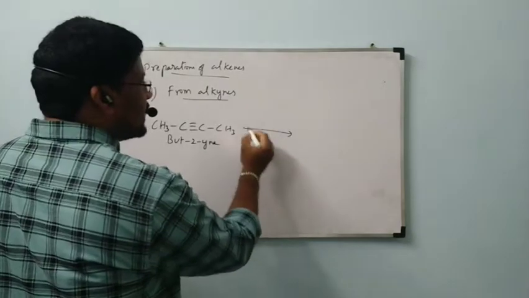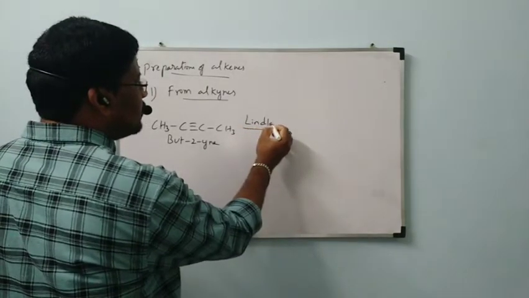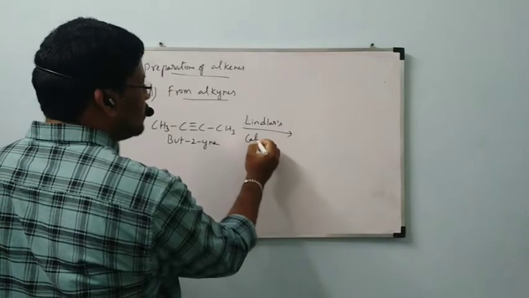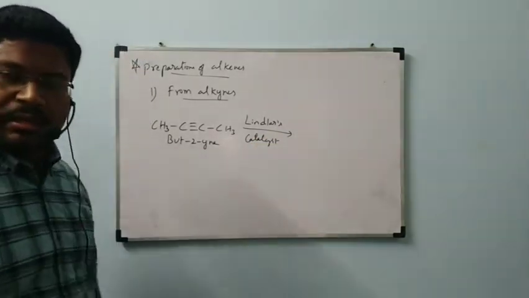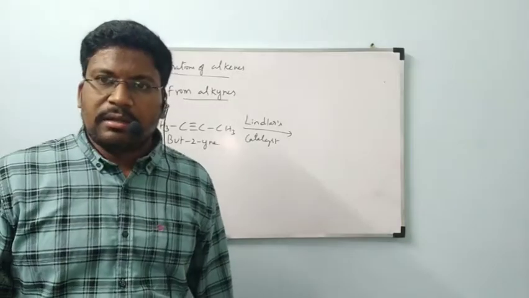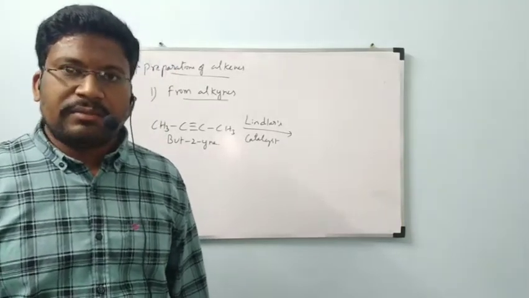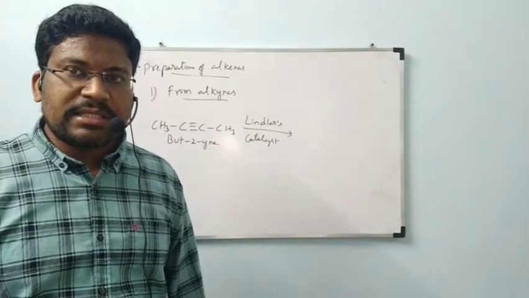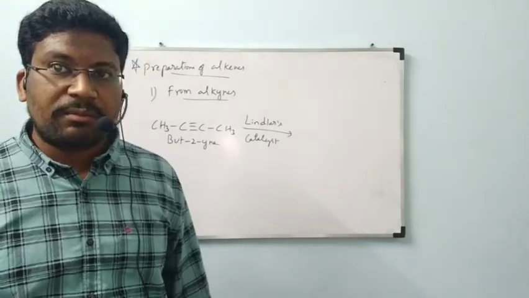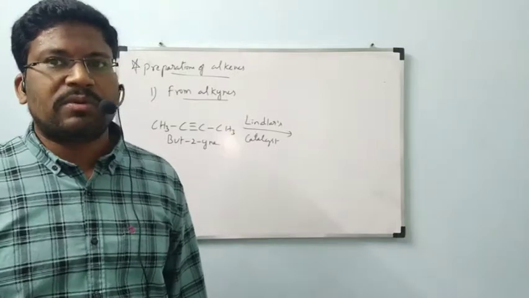It is undergoing reaction with Lindlar's catalyst, which we already mentioned: H2 gas with palladium on charcoal, in which the palladized charcoal is deactivated or poisoned using sulfur compounds or quinoline.